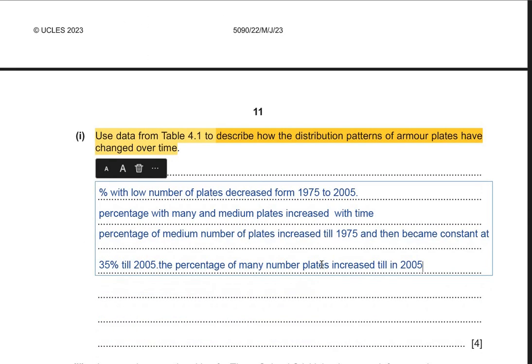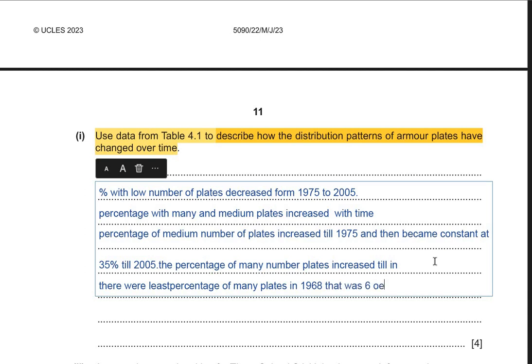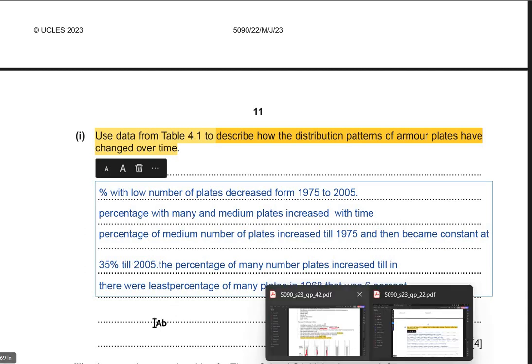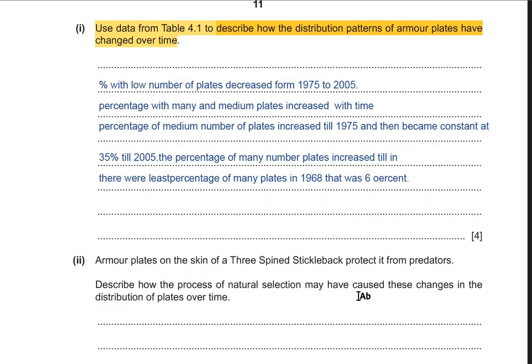So we can write down the fourth point that there were least percentage of many plates in 1968. That was 6%. That's it. We gave 4 points for this 4-mark answer.